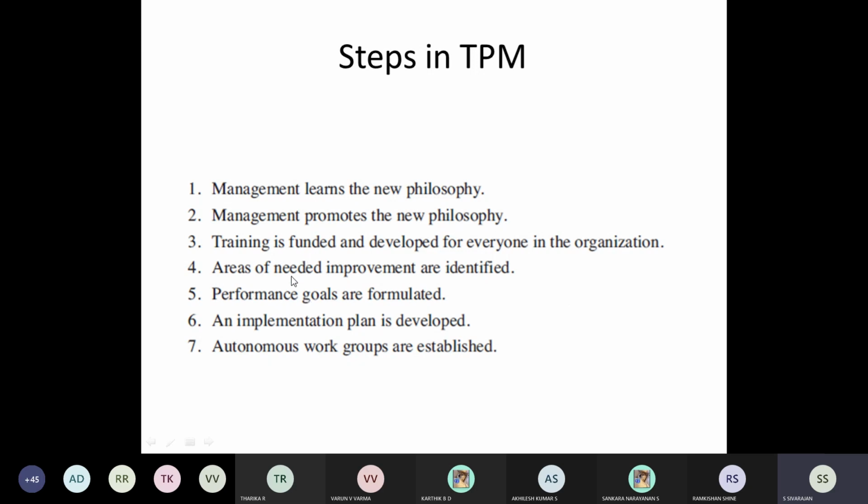The areas of needed improvement are identified. So here there are 3 important metrics. I told you availability. Second one is performance, and third one is quality. So how to find out the overall equipment effectiveness, that we will discuss. And once you have that overall equipment effectiveness, that number should be 85%. So normally 85 to 90% is a good number. 100% is very ideal. You cannot have 100.